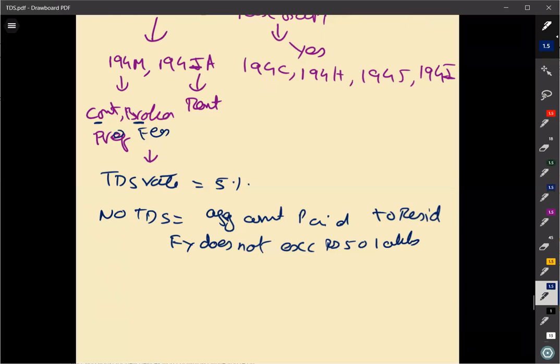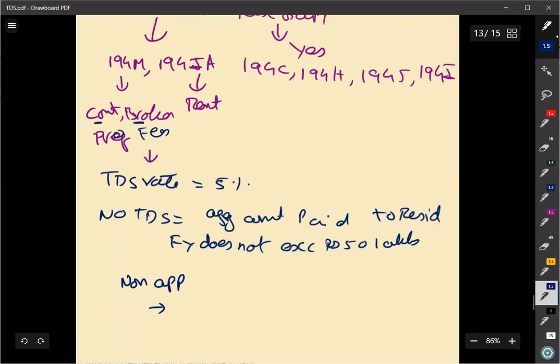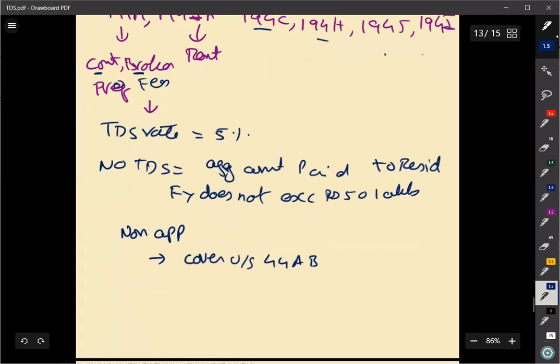When it is not applicable, covered under section 44AB, 194M or 194I is not applicable. Either C, H, I, J are going to be applicable.